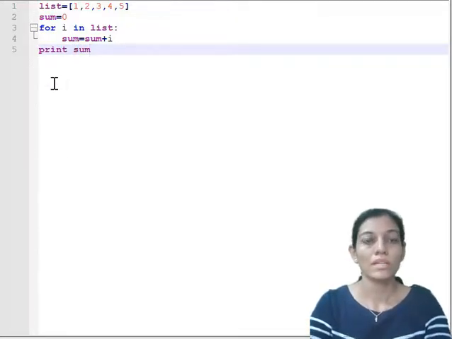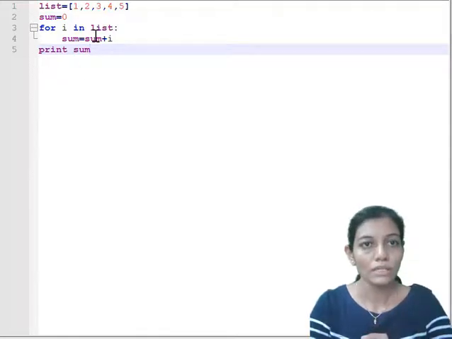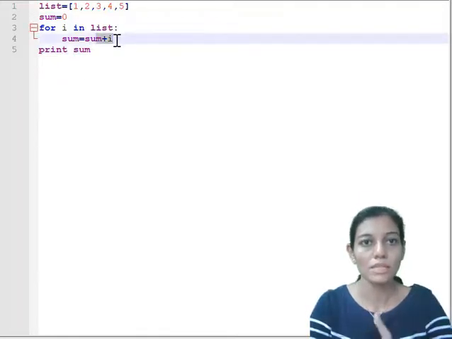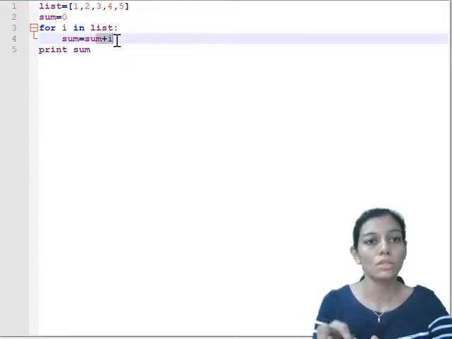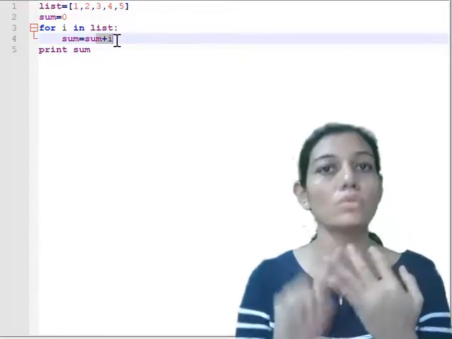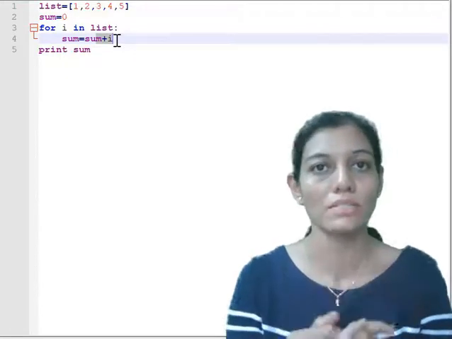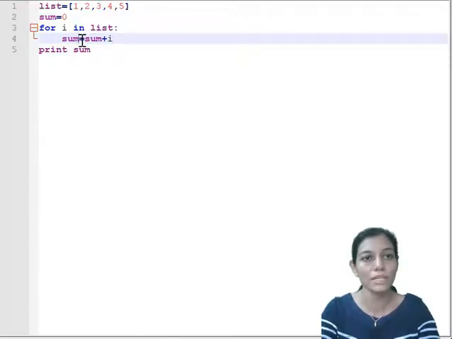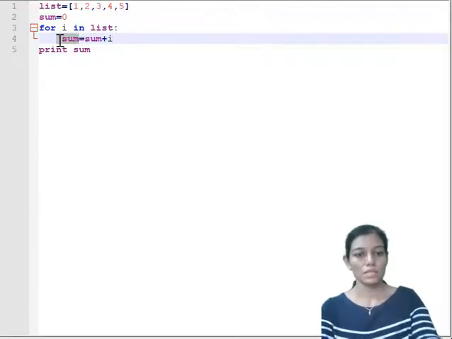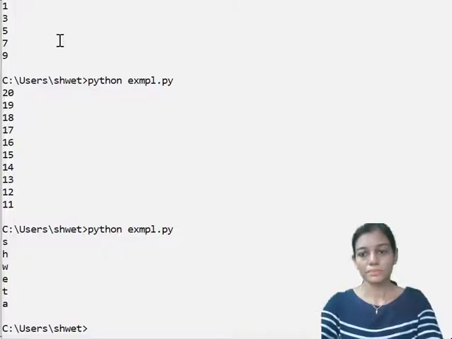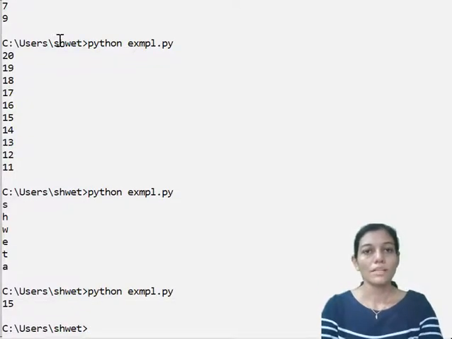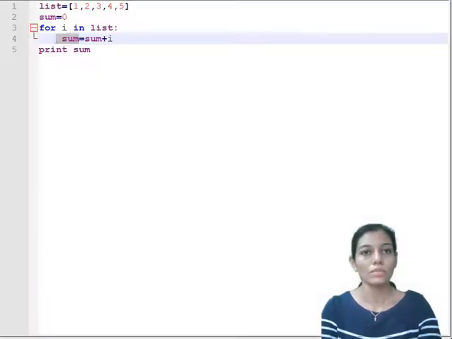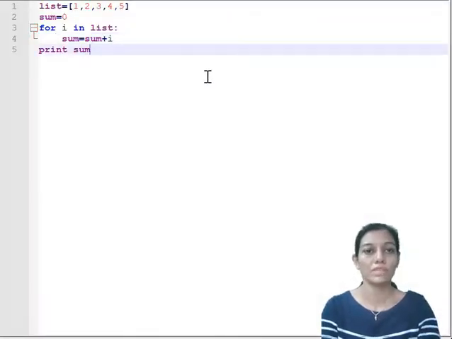So initially sum will have the value 0. That 0 plus the first element will get summed up and will be stored into sum. Then next will be 2, 3, 4. So 1 plus 2 plus 3 plus 4 and plus 5, this numbers' summation will be accumulated inside sum. So let us execute the code and see the results. So the answer is 15, right? So this is how you can use the for loop in order to execute different functionalities.